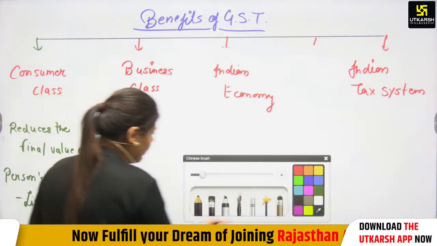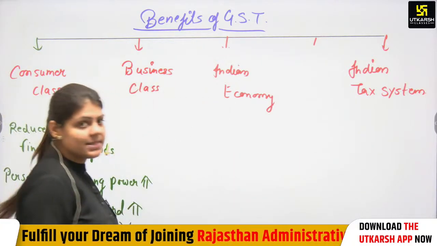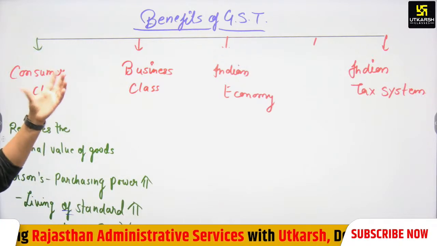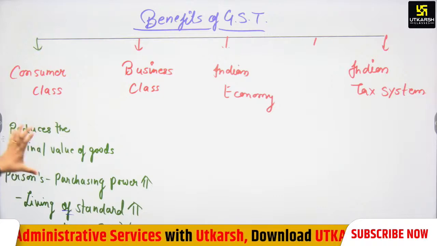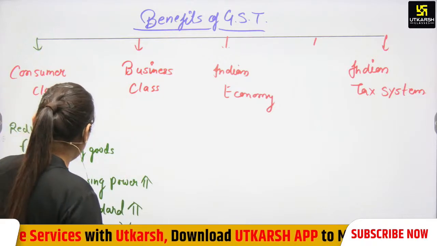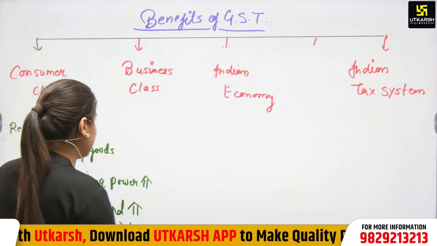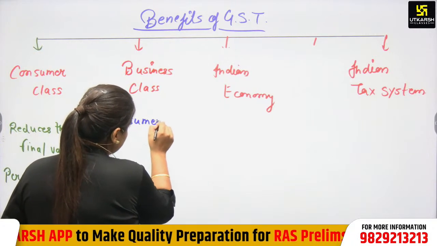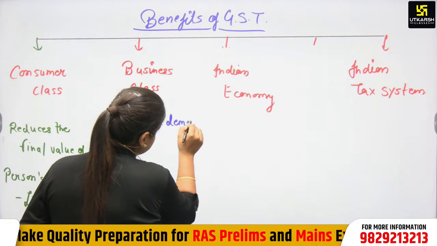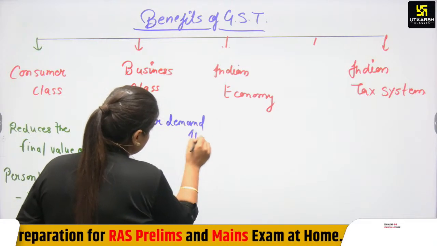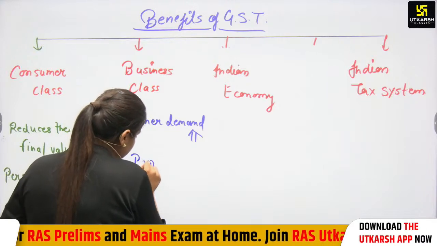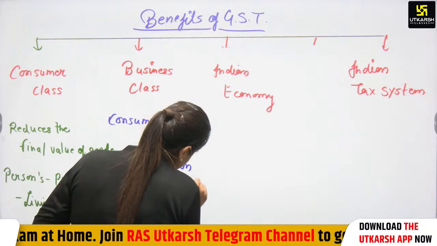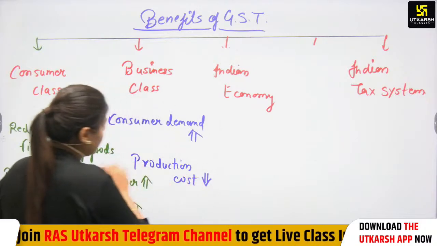Then what are the benefits to the business class? That is, how are shopkeepers benefited? When the final value of goods reduces, consumer demand will increase. Production cost will decrease. When consumer demand increases, the profit of the business class will increase.